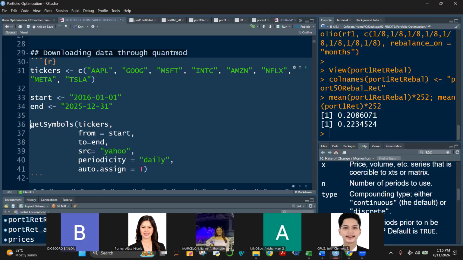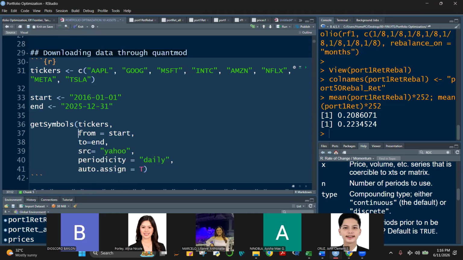And then we make use of QMAO's quantmod getSymbols. We have done this in the past. Then we download the tickers objects here. We identify the start date and the end date, and then source is equal to Yahoo, periodicity is equal to daily, and auto assign is equal to true. From what we have discussed in the past class, these are all defaults. So you can also not include this in your code. It will still run as is.